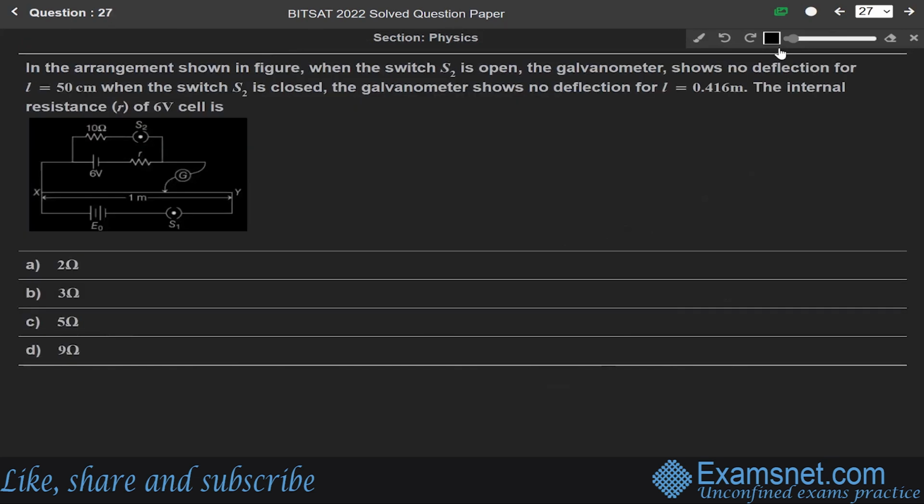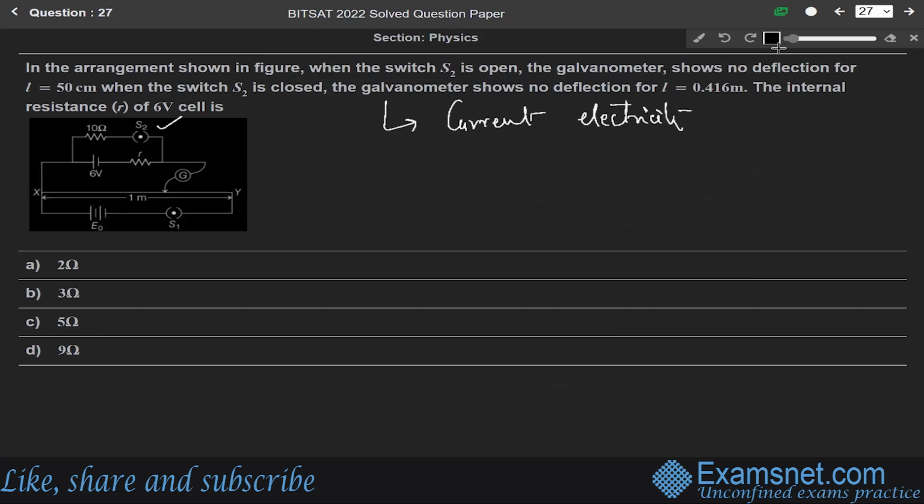Now next question, 27. In the arrangement shown in the figure, when the switch S2 is open, the galvanometer shows no deflection for L equals 50 centimeter. When the switch S2 is closed, the galvanometer shows no deflection for L equals 0.416 meter. The internal resistance r of the 6-volt cell is. So this question is from the chapter of current electricity.